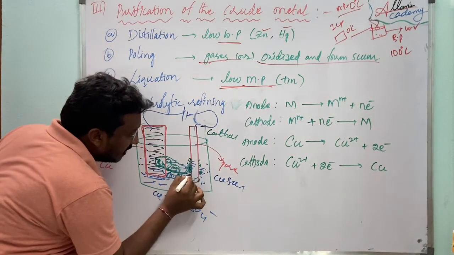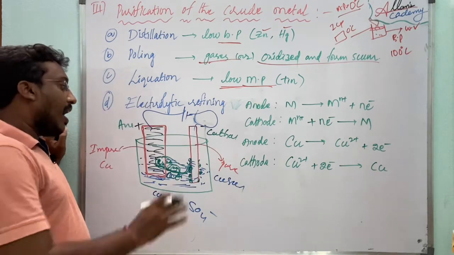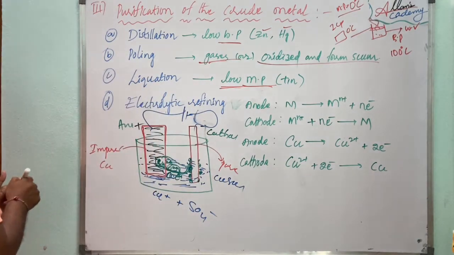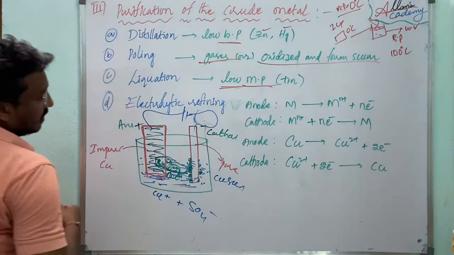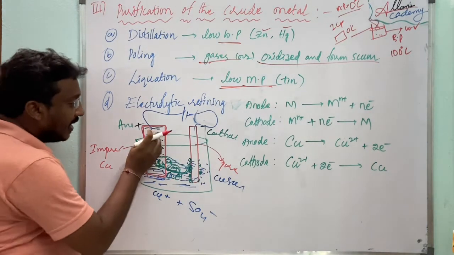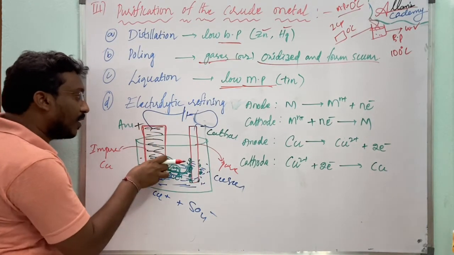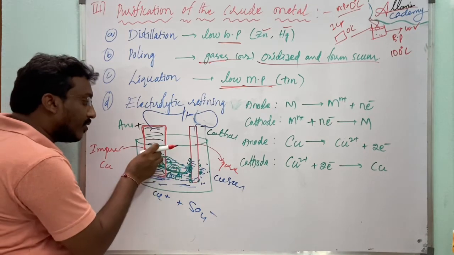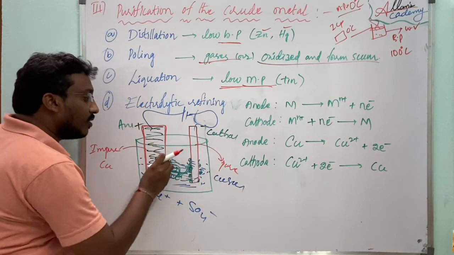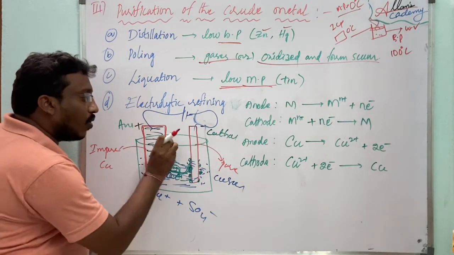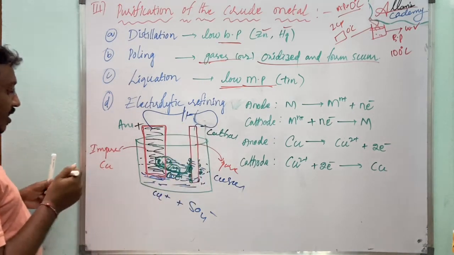The copper is deposited on it, and as this process goes on, the copper is lost from the impure anode, and all those copper ions are deposited on the cathode.